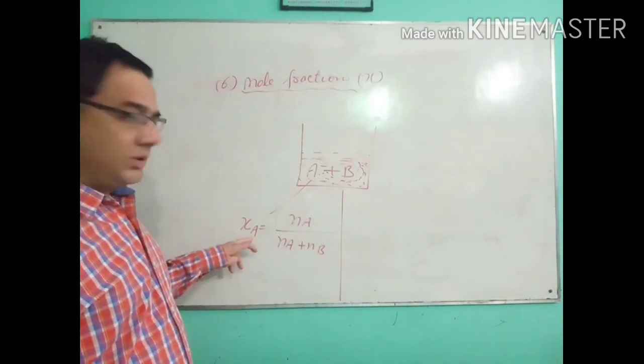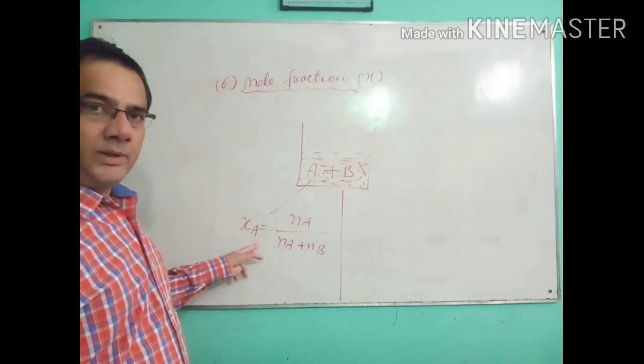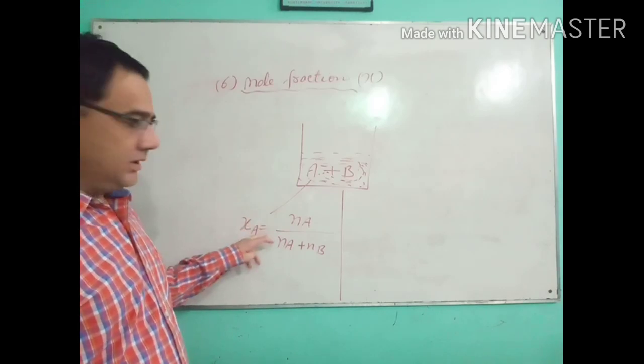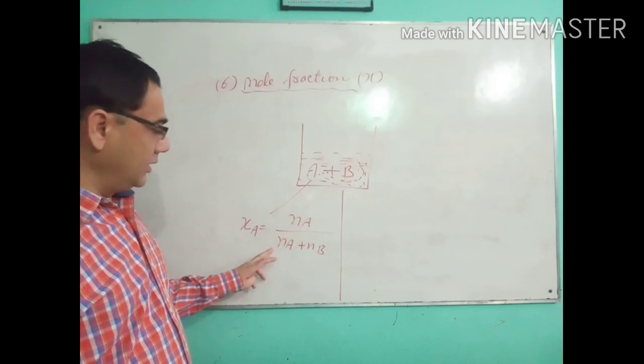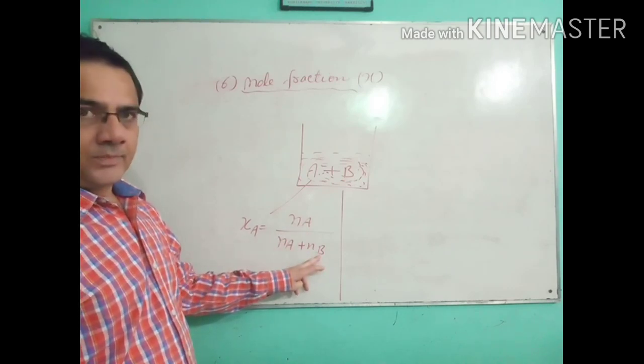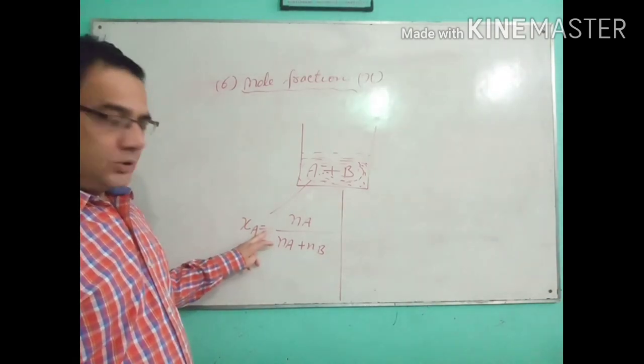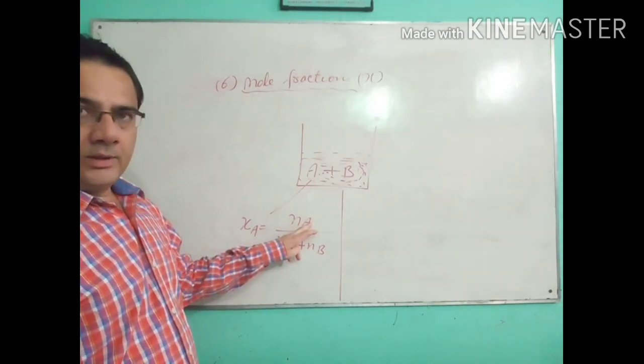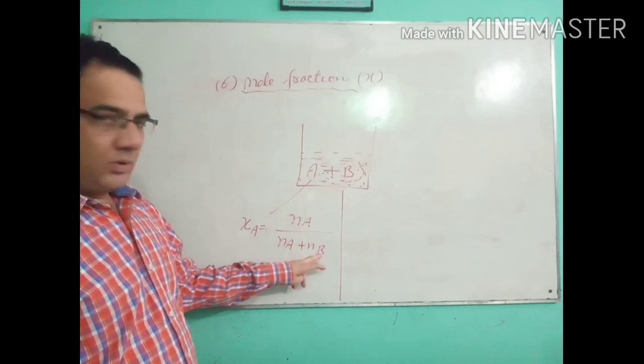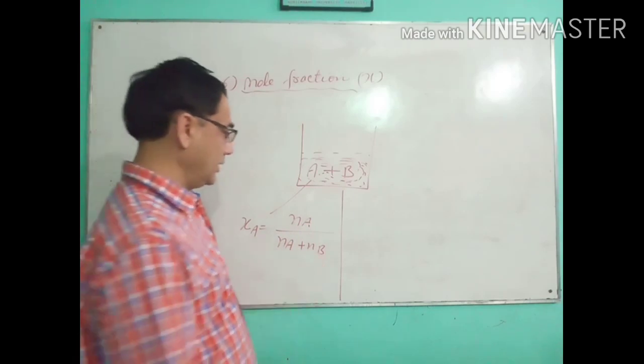So this is the overall formula to calculate the mole fraction of component A: XA is equal to NA upon NA plus NB. The mole fraction of component A is equal to the number of moles of that component upon the total number of moles present in the solution.